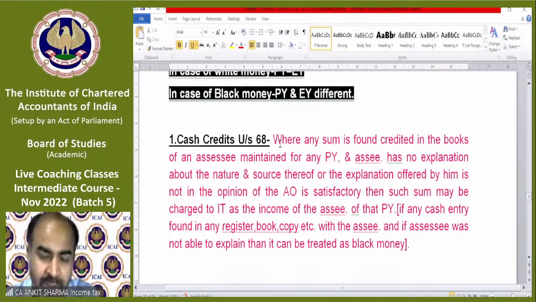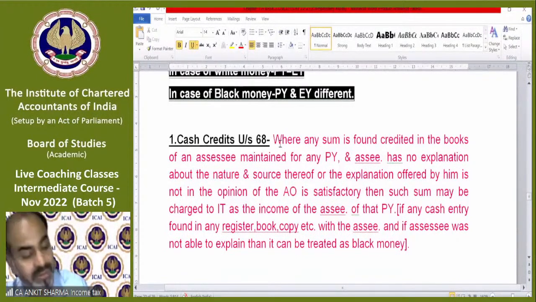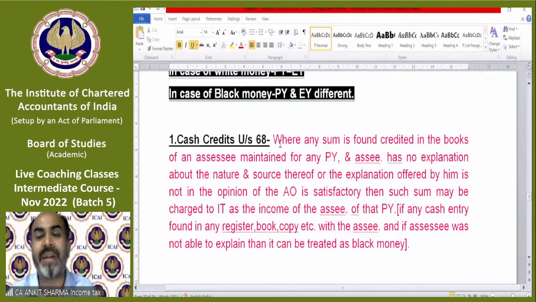If the department finds that entry in 25-26, but the relevant year of the documents is 21-22, then of course the earning year will be 21-22 and the previous year will be 25-26, and that income will be treated as black money.